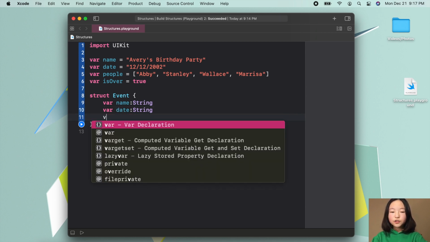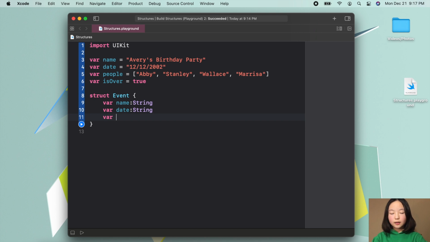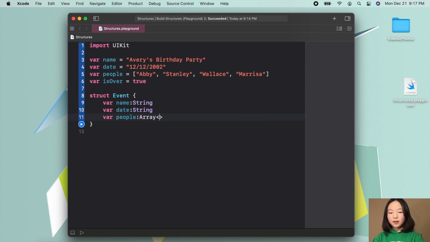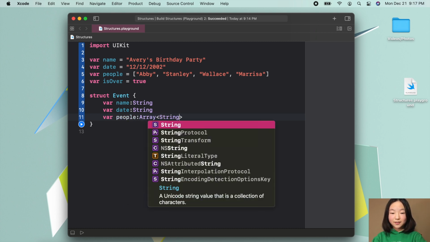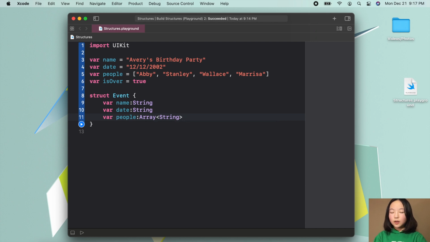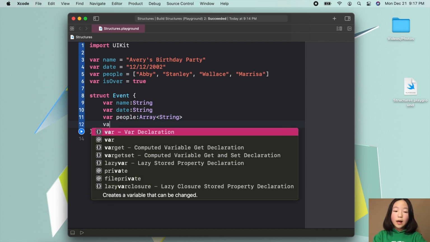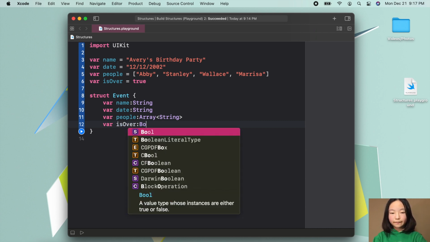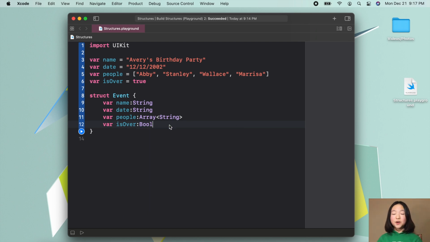And then we'll also have an array of strings. And finally, we'll have an isOver Boolean that states if our event is over.